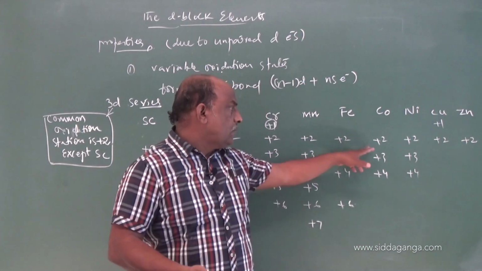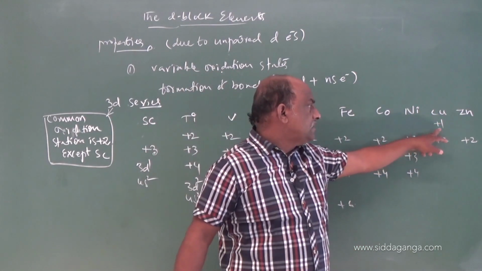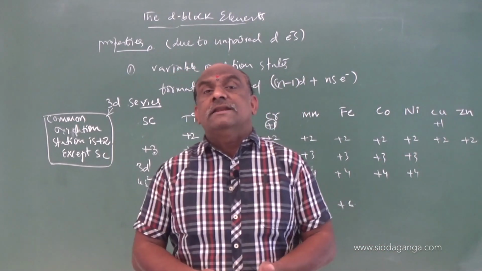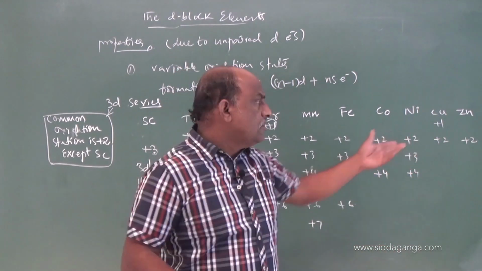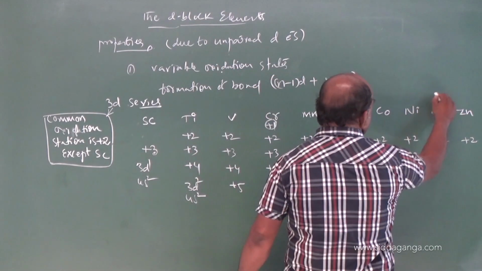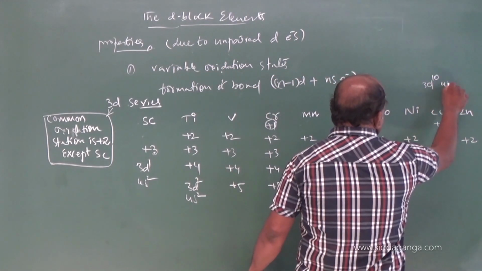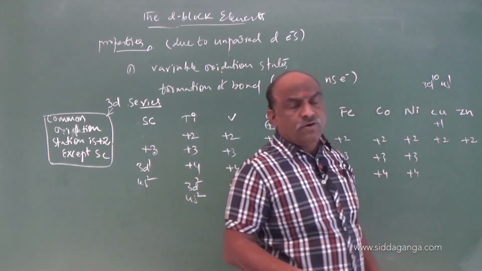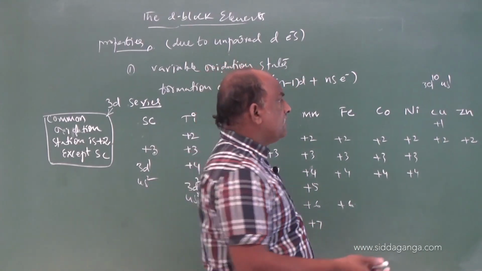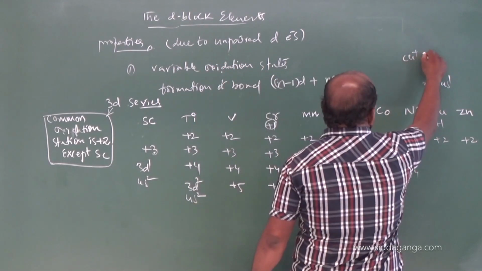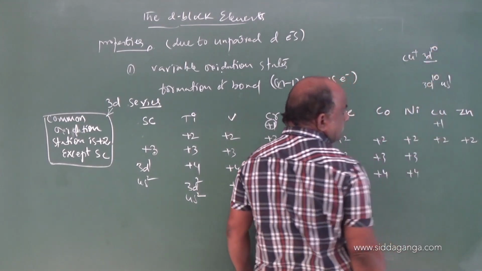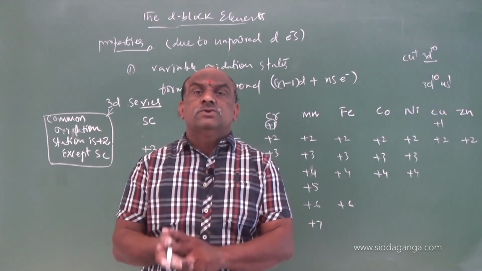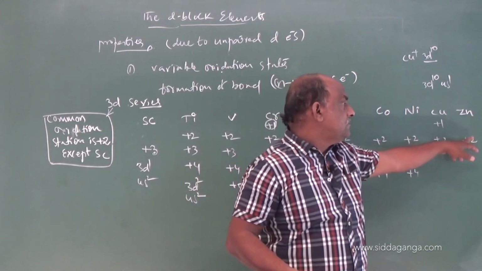While coming to the right portion, copper shows +1 and +2, and zinc +2 only. Why? Because the number of unpaired electrons is less, though there are more d electrons. Copper we write as 3d10 4s1, there is no unpaired d electron, only one unpaired electron, in 4s1. Removal of that one electron gives Cu+, whose configuration is 3d10. While coming to zinc, the maximum stable oxidation number is +2 only. Zinc stable oxidation number is +2.